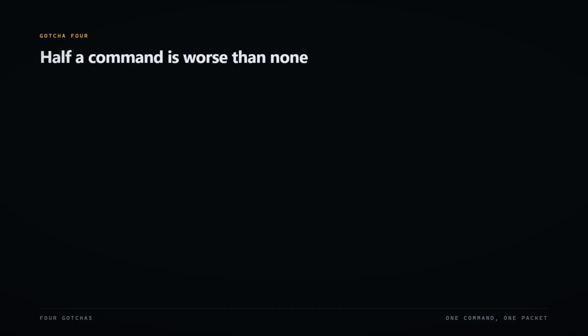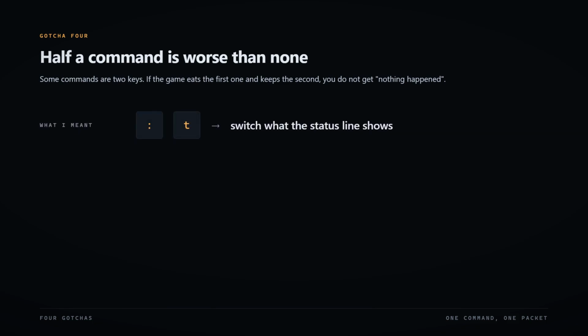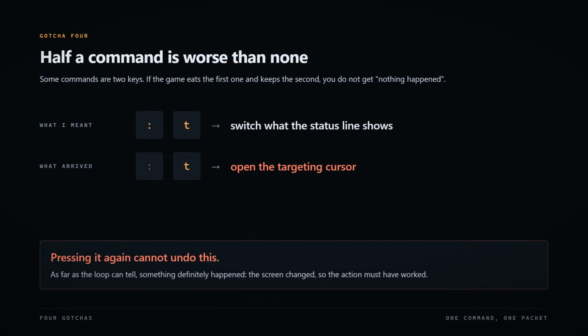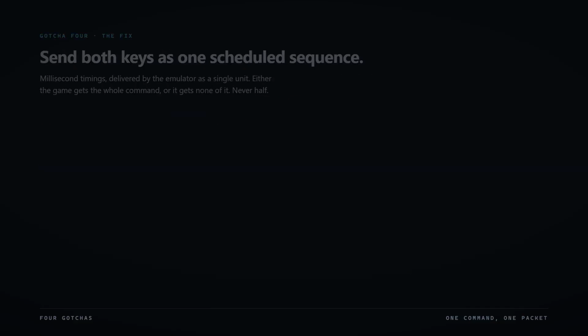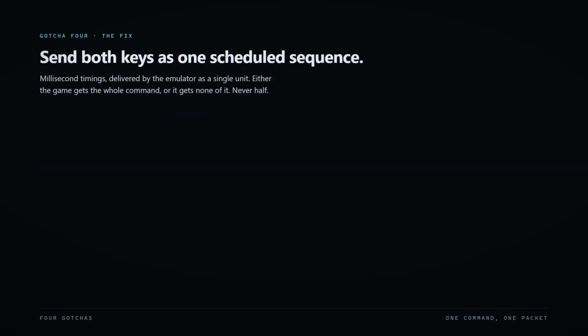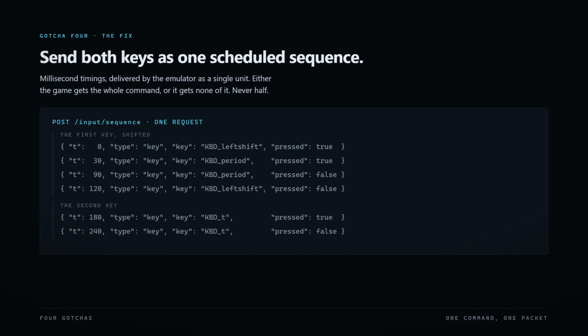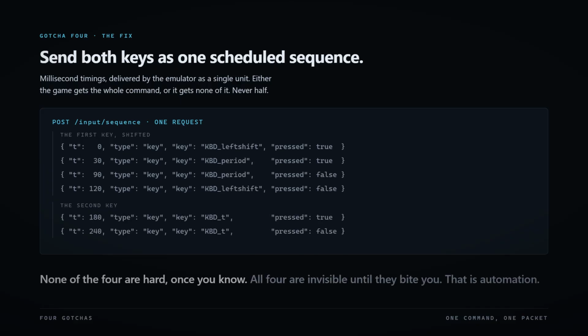Some commands are 2 keys. If the game eats the first key and keeps the second, you don't get "nothing happened." You get a completely different command. The press it again strategy cannot undo that, because as far as the loop can tell, something definitely happened. The fix is to send both keys as a single scheduled sequence with millisecond timings, so the emulator delivers them as one unit. Either the game gets the whole command, or it gets none of it, never half. None of those four are hard, once you know. All four are invisible until they bite you.